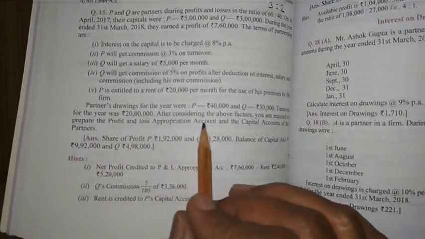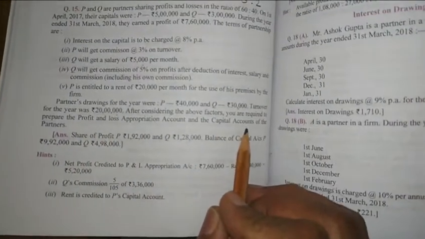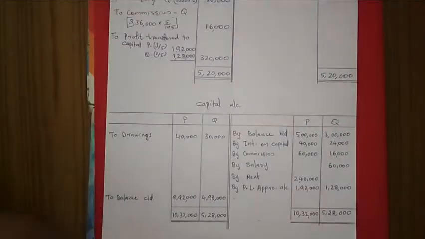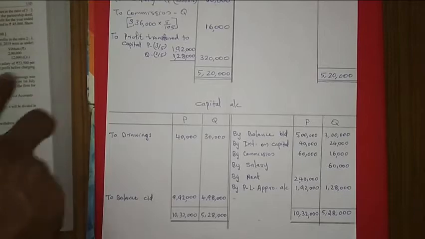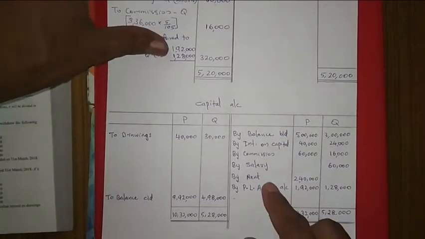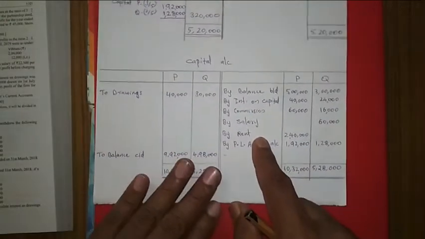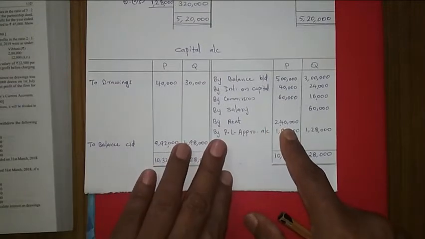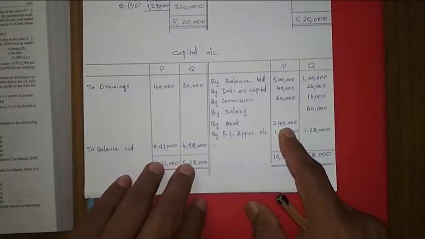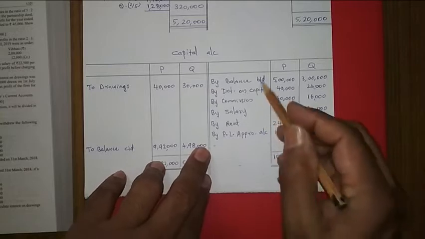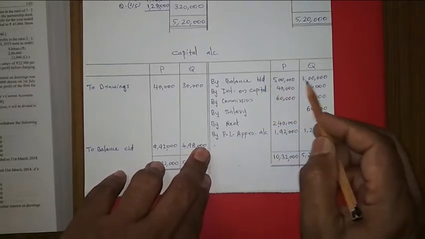Then the question is asking to prepare the profit and loss appropriation account and the capital account of the partners. When making the capital account, we have made many capital accounts. Here the only new item for you is the rent. This rent payable to the partner also comes in the capital account. Other things you are already familiar with. We can see once again: capital balance is given as 5 lakh and 3 lakh.